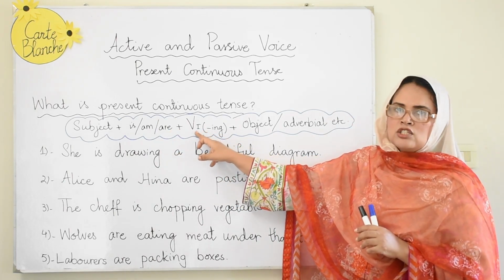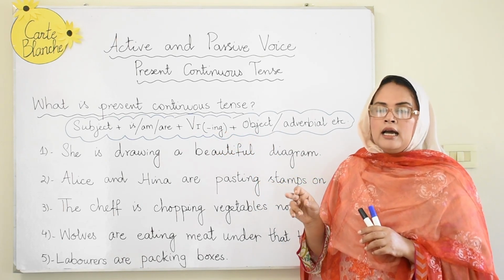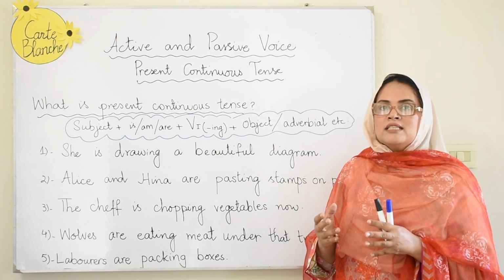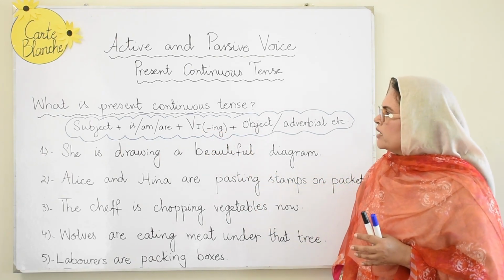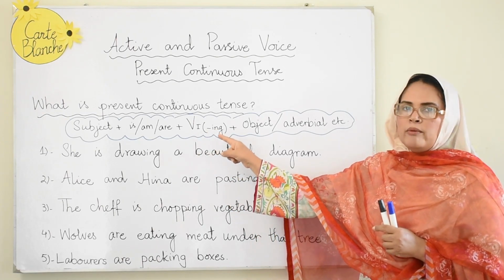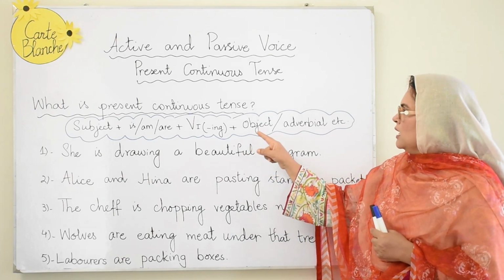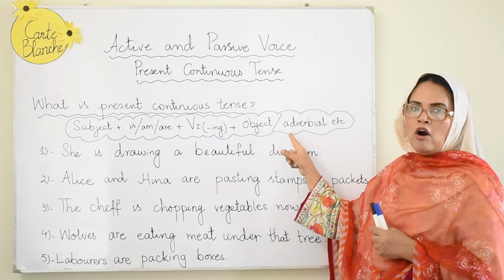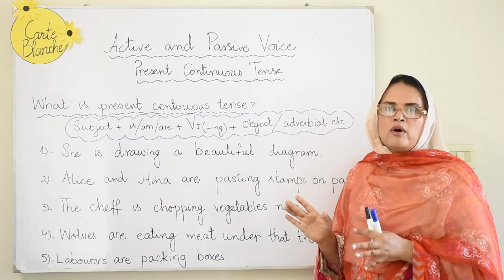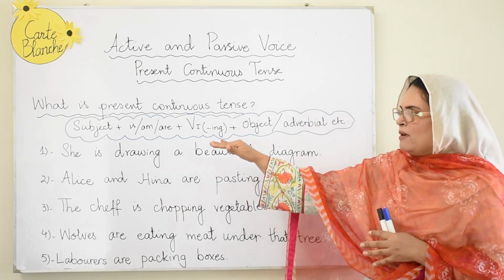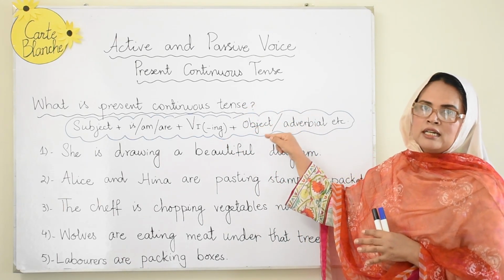Then you have the first form of the verb with the addition of ing. Sometimes it is also called the present participle form of the verb, but I am just giving you a structure so that you can relate to whatever you feel like. So, first form of the verb with the addition of ing, or present participle form of the verb. Then you have the object, and after the object you can have an adverbial or whatever is the requirement of the sentence. Now this is the baseline structure of an active voice present continuous sentence.